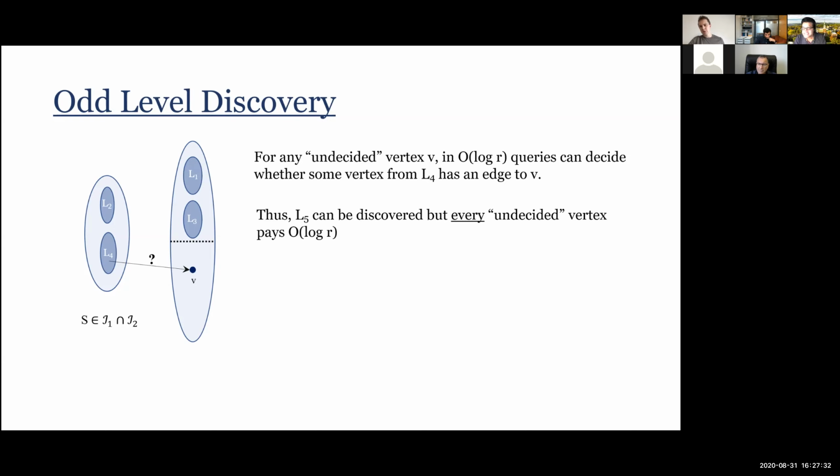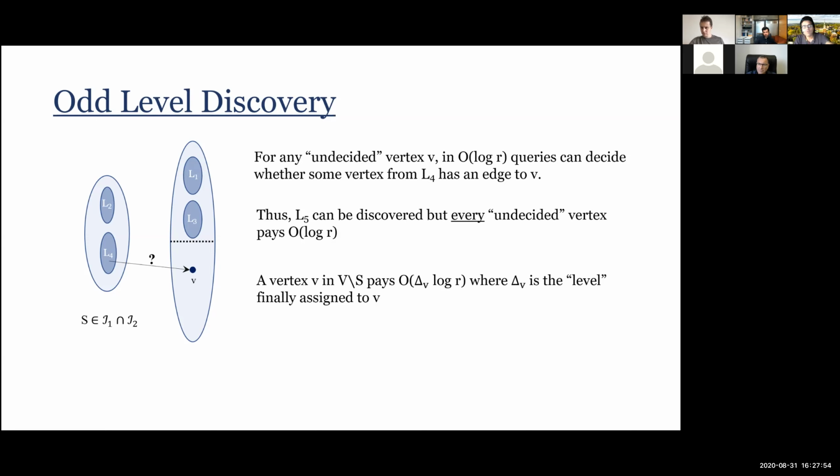The problem here, the same vertex will be asked again and again and again. But nevertheless, we can say the following: a vertex V in the V minus S side, how many times is it asked whether you are in L5, and next time whether you're in L7, and so on? Well, it is asked delta v log r times, where delta v is the level that is finally assigned to v.